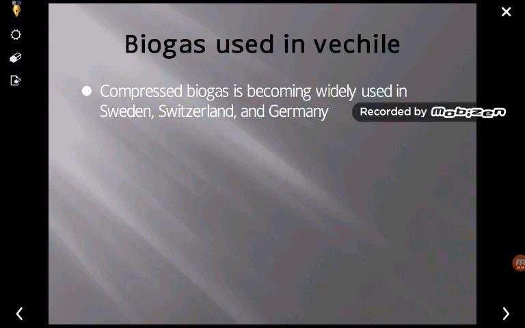So we can say that biogas energy is not only used for fuel or cooking purposes, it can also be used in vehicles. If this biogas is compressed, it can be widely used, normally outside India, that is in Sweden, Switzerland and Germany like countries, they are utilizing this type of biogas as compressed biogas in the vehicles.